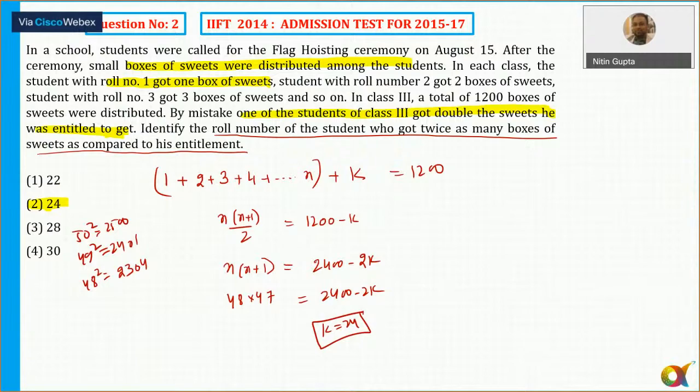So overall, the paper was tough. That's why the cutoff was also less, 38.5. Okay, can we move to the next question now? If question number 2 is clear to all of you, please respond.